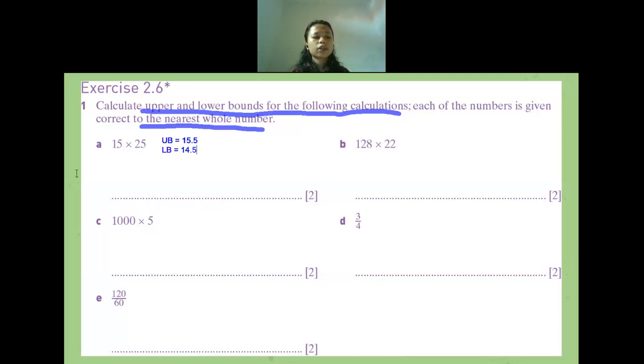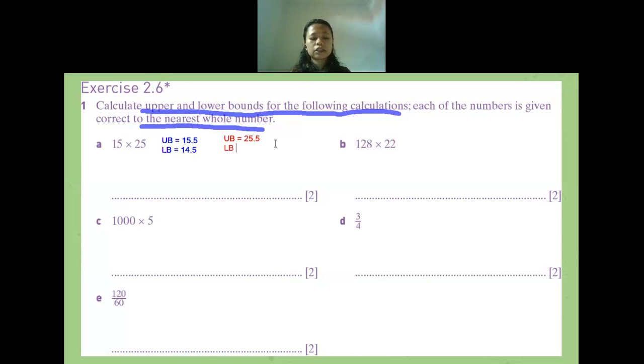This is for the 25. Now for the number 25, what will be the upper bound and lower bound of 25? 25.5. And then the lower bound will be how many? 24.5.